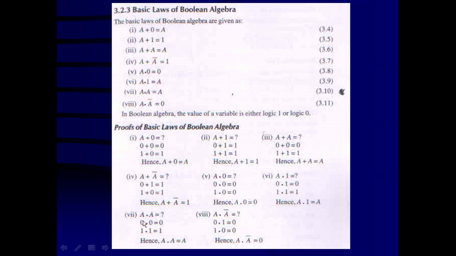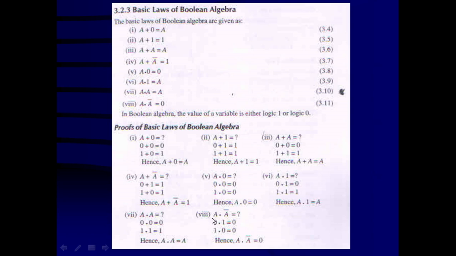Now, seventh law, A dot A is equal to that variable itself. So if A is equal to 0, then 0 dot 0 is equal to 0. If A is equal to 1, then 1 dot 1 is equal to 1. Hence, A dot A is equal to A.